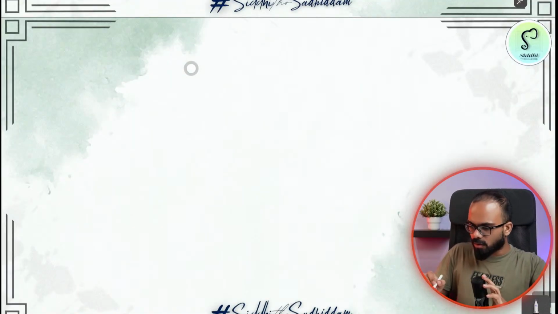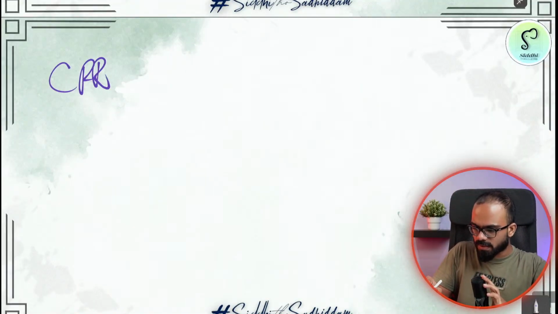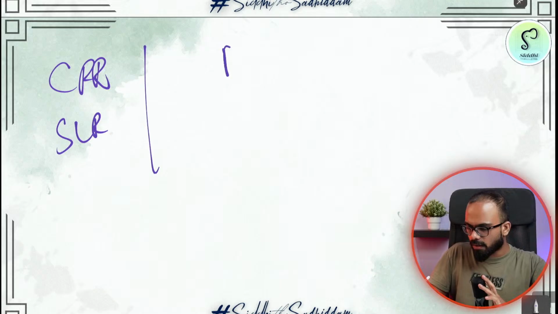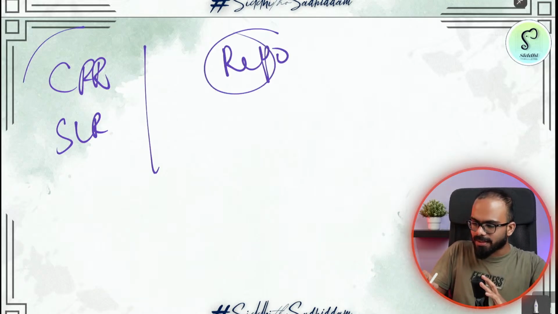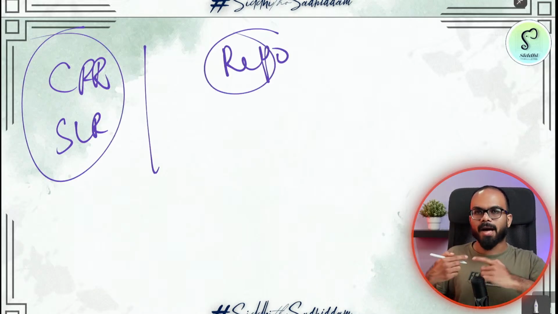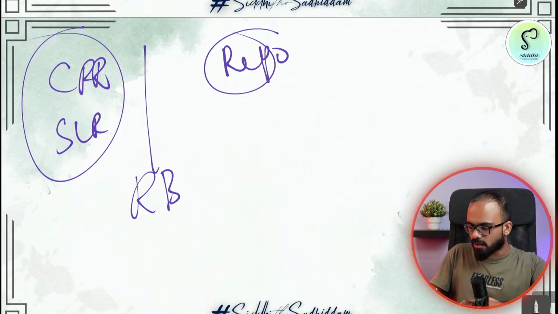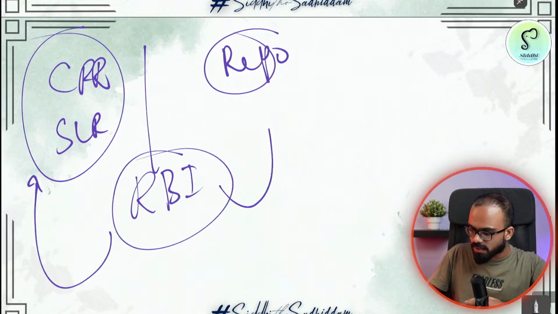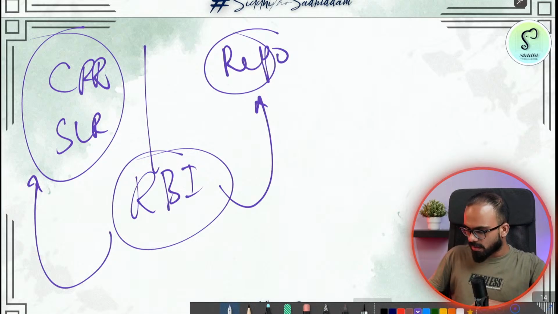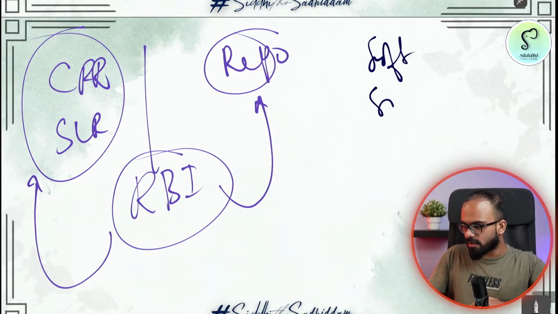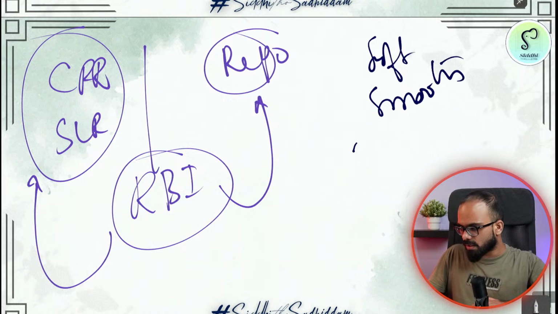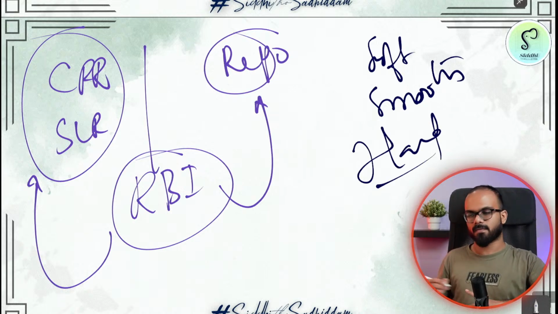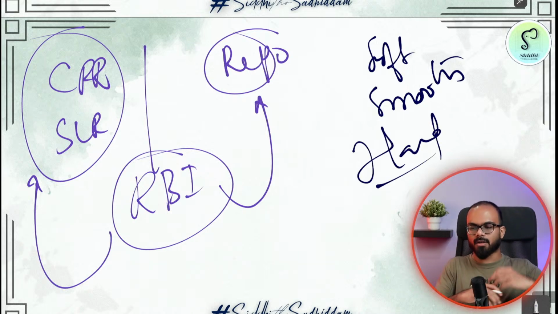Now, out of the two options, you have the CRR, SLR option, and you have a repo option. There is inflation in a country. RBI wants to control the inflation. Which is a hard measure, which is soft and smooth?